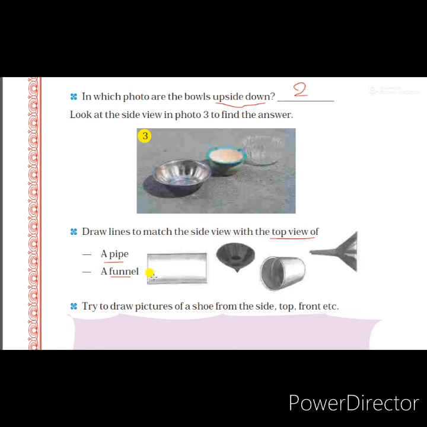Which is the top view of a funnel? This is the top view of a funnel, and this is the top view of a pipe. The first one is the top view of the pipe and the second one is the top view of a funnel. Now we have to join these with the side views. Which are the side views? The side views are, this is the side view and the funnel side view is this one. So these are the two. Now we have to match the side views and the top views.